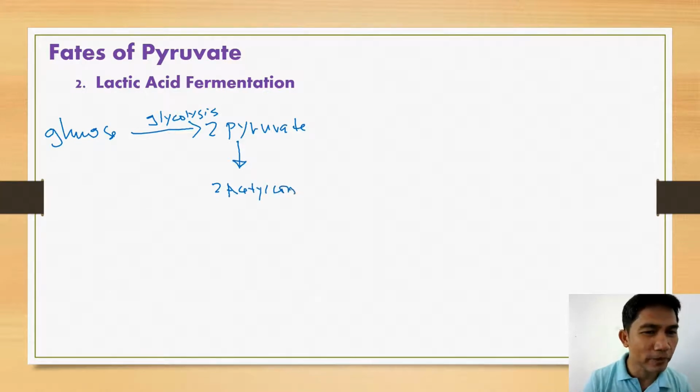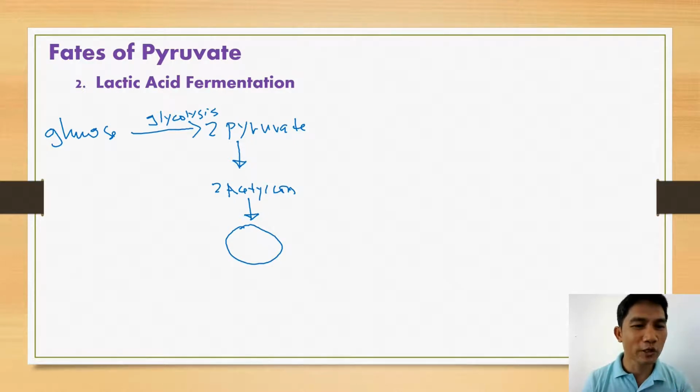The two molecules of acetyl-CoA are now fed into another metabolic pathway known as the citric acid cycle. One acetyl-CoA is equivalent to one complete cycle of the citric acid cycle. Since there are two acetyl-CoA, the citric acid cycle will run twice. The acetyl-CoA serves as fuel of the citric acid cycle. And this cycle is also known as oxidation.